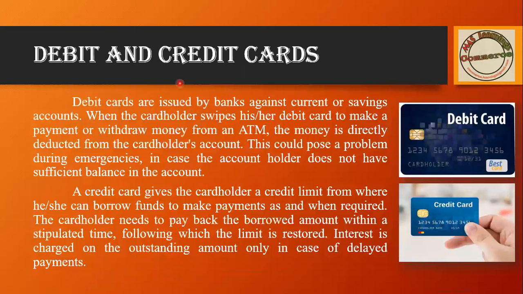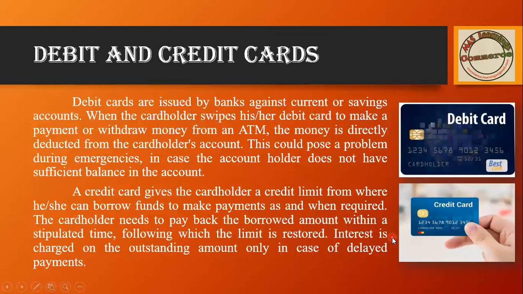Now coming to debit and credit cards, I hope you know this one. Debit cards are issued by a bank against a current or savings bank account. When the account holder swipes, the amount is directly withdrawn, or payment is made through their bank account. They can also use an ATM to withdraw. But the problem is in an emergency situation, if they don't have a sufficient amount, they won't get an overdraft facility. But a credit card holder will get an overdraft facility. Interest is charged on the outstanding amount only in case of delayed payment.